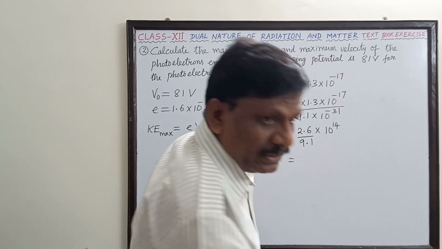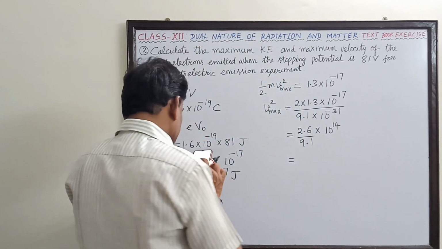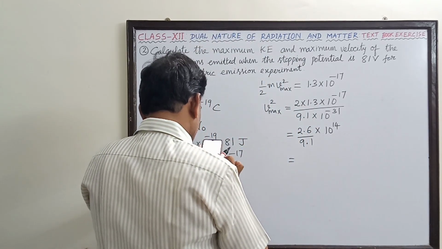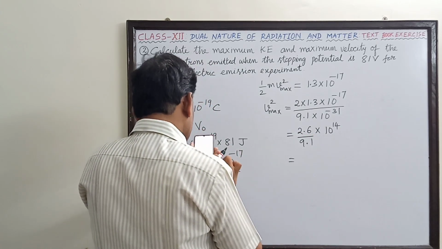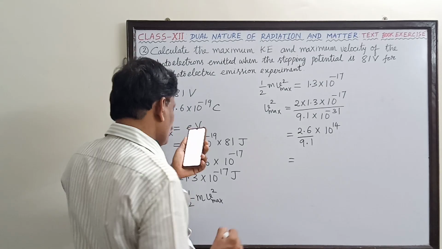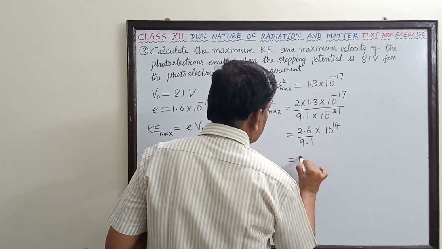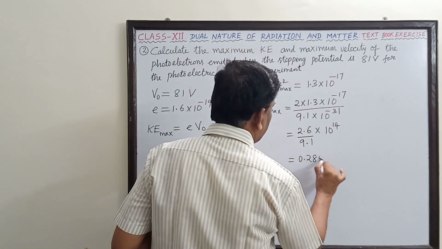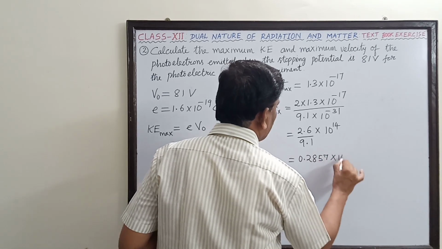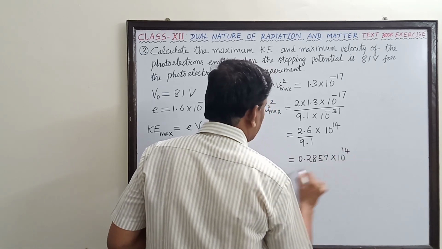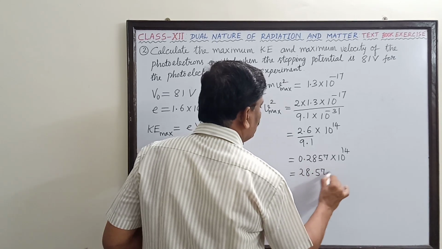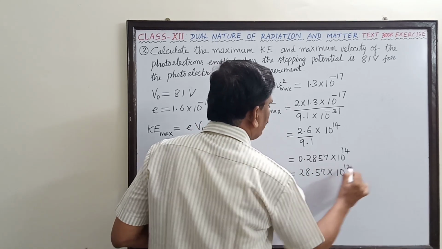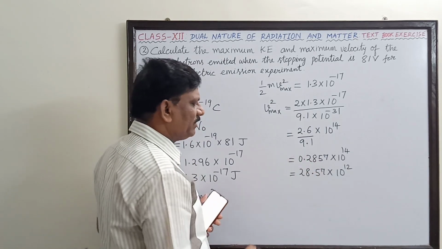So let us use the calculator now. 2.6 divided by 9.1, and this ratio is equal to 0.2857. So 0.2857 into 10 power 14 is equal to 28.57 into 10 power 12. So two decimals I have shifted.